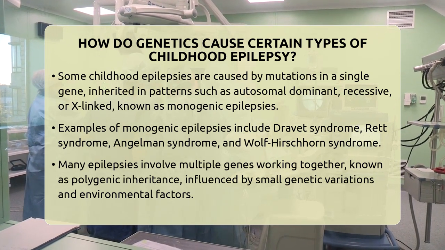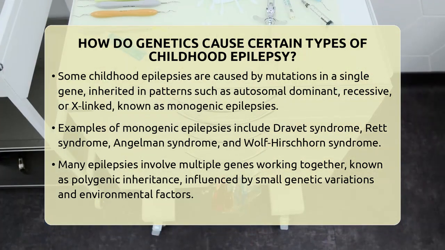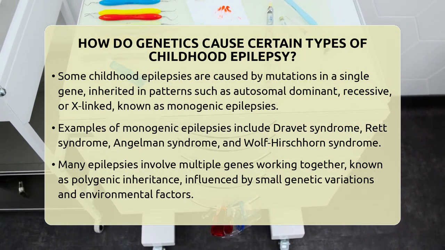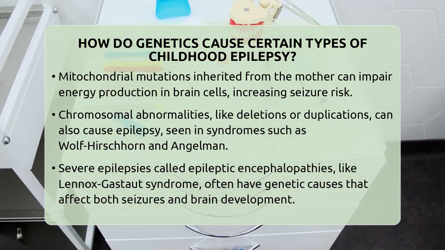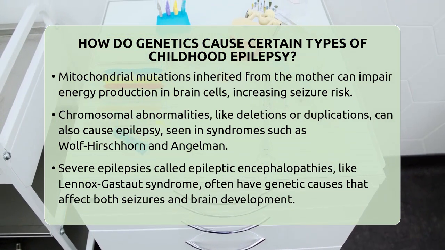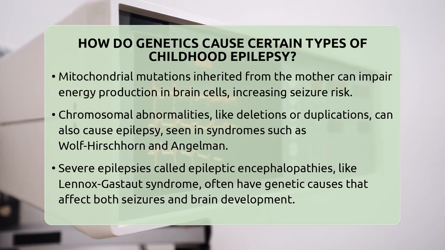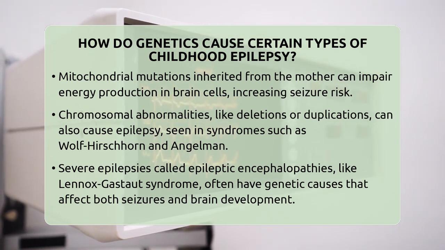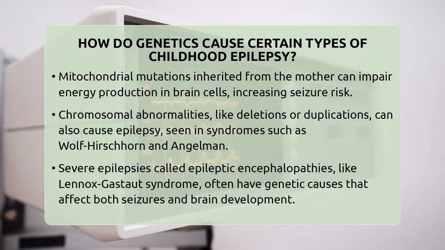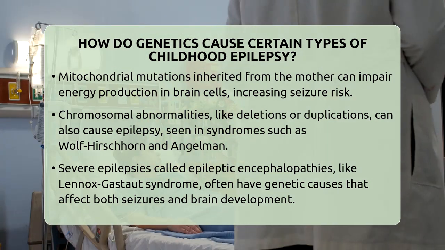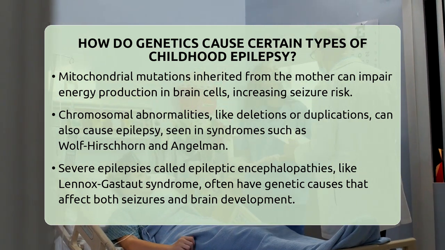Not all epilepsies are caused by a single gene. Many involve multiple genes working together, each adding a small amount of risk. This is called polygenic inheritance. Childhood absence epilepsy and juvenile myoclonic epilepsy are examples where many gene variants contribute to the risk. Environmental factors like head injuries or infections can also influence these types of epilepsy. This complex inheritance pattern explains why epilepsy can run in families without a clear single gene cause.